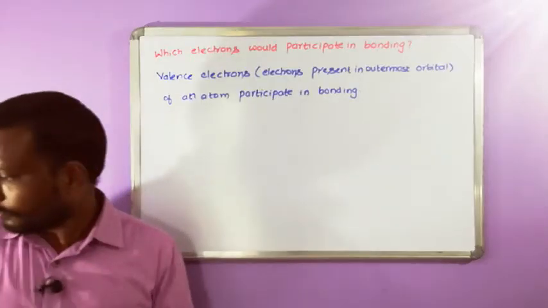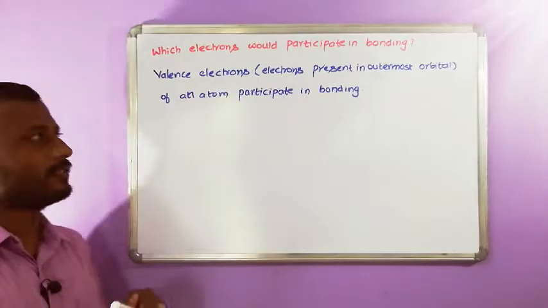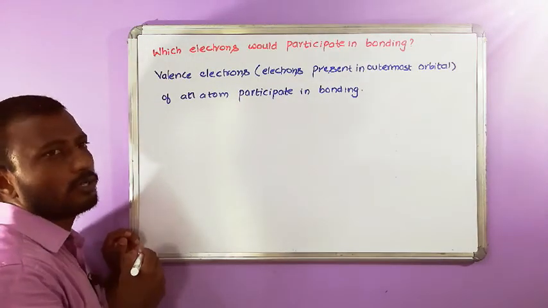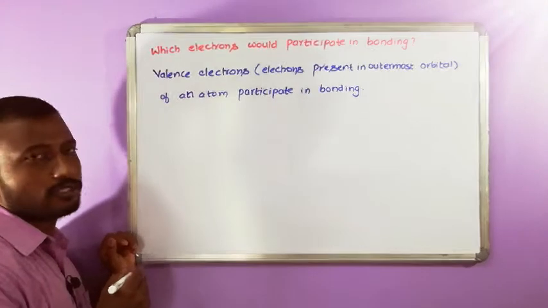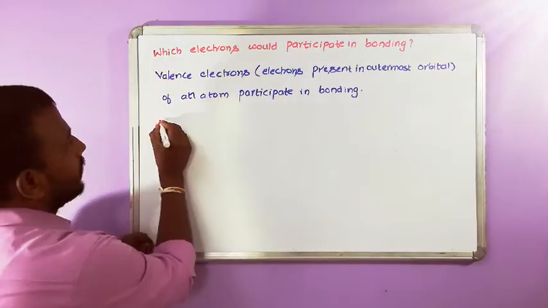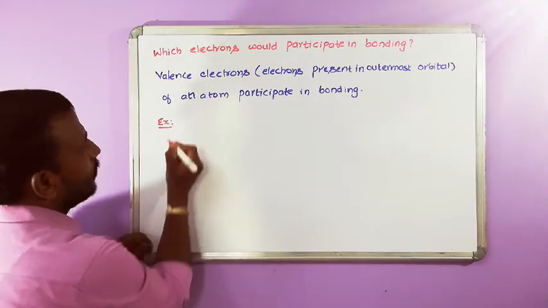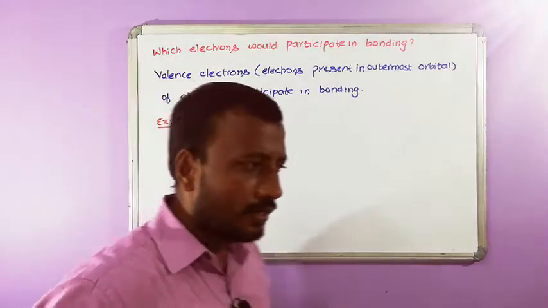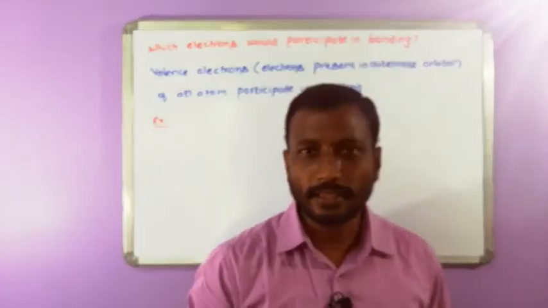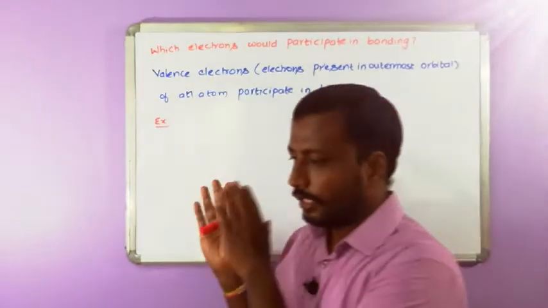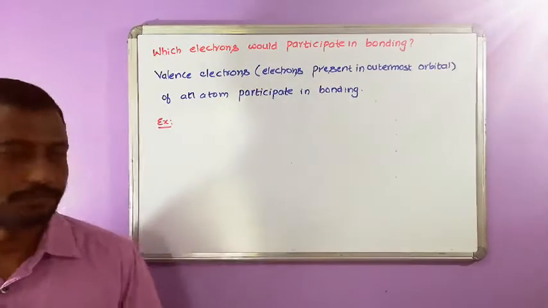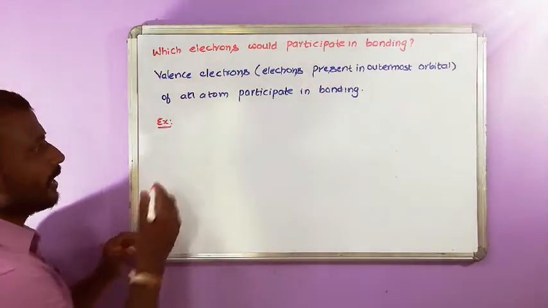Okay. Now, what are valence electrons? The electrons which are present in the outermost shell. Let us look at examples to know the valence shell. Whether you have learnt the dot structures in the 9th class or not, I will tell you how to write the dot structures. Let us take hydrogen.